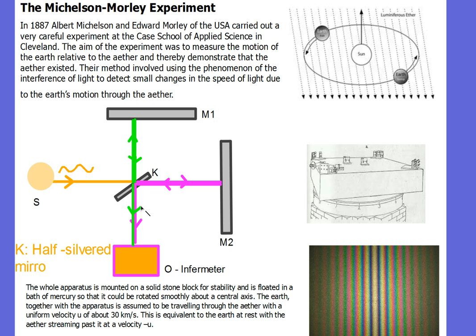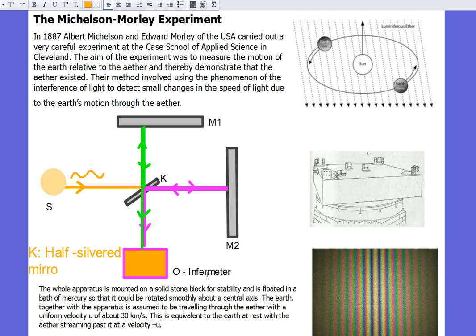So just to recap, one beam of light, one wavelength of light, hits the half silver mirror. Half of it ends up going straight through, reflecting off this mirror back, and then being reflected down here. Half this light is then reflected upwards here, hits the mirror, and is reflected downwards. So the original light was split into two different beams, which then recombined again before they hit this thing here, called the interferometer. I'll fix it up. Interferometer.